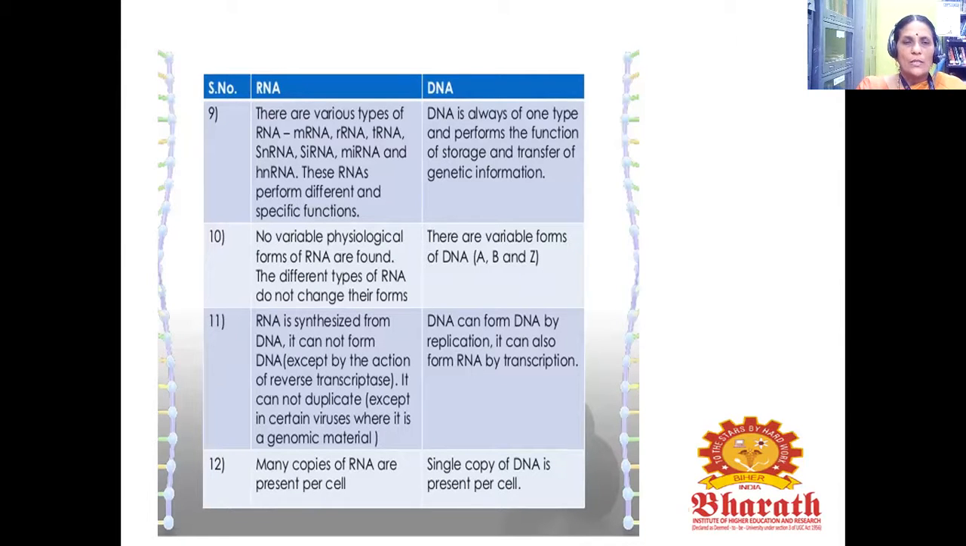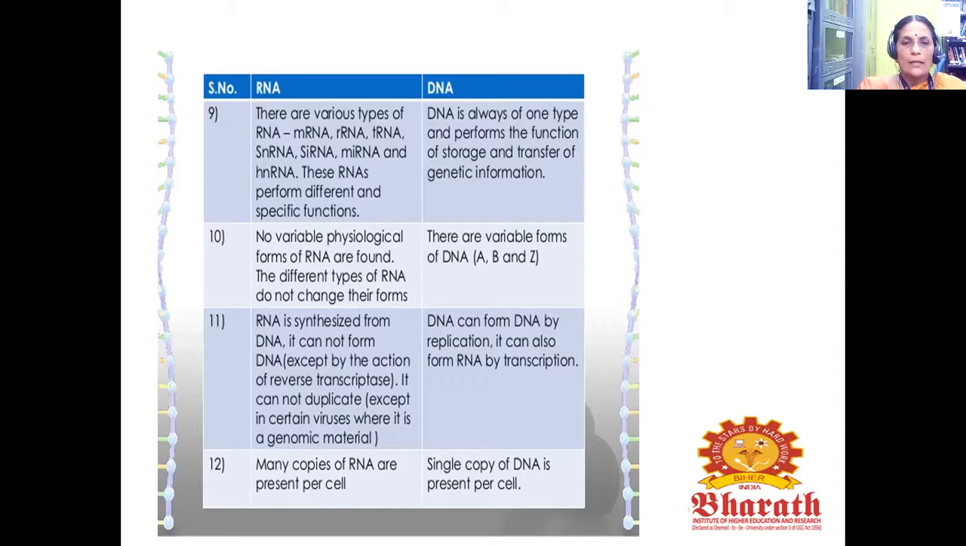No variable physiological forms of RNA are found; the different types of RNA do not change their forms. But in the case of DNA, there are variable forms of DNA: A, B, and Z. RNA is synthesized from DNA. It cannot form DNA except by the action of reverse transcriptase. It cannot duplicate except in certain viruses where it is the genomic material.